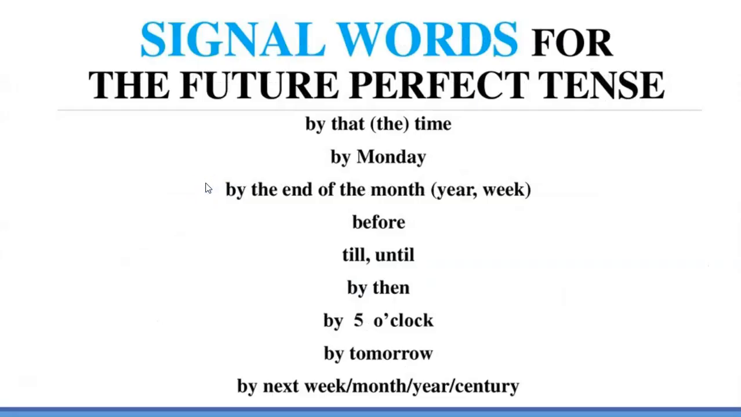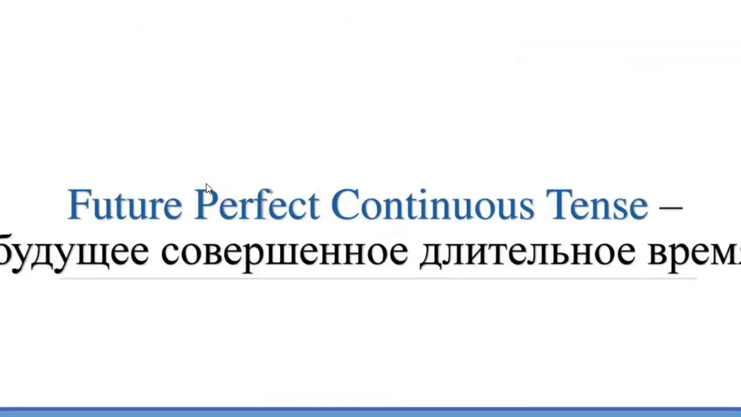Then, continue: signal words for the future perfect tense. By that time, by Monday, by the end of the month, year, week, before, till, until, by then, by 5 o'clock, by tomorrow, by next week, by next month, by next year, by next century.